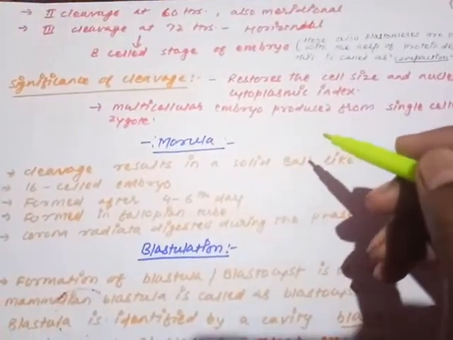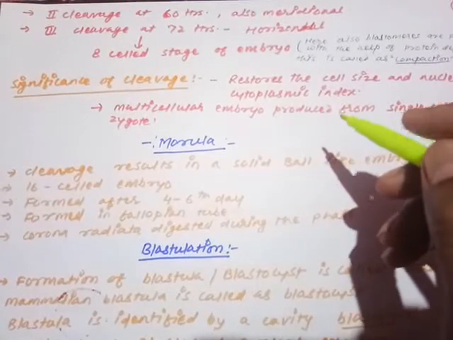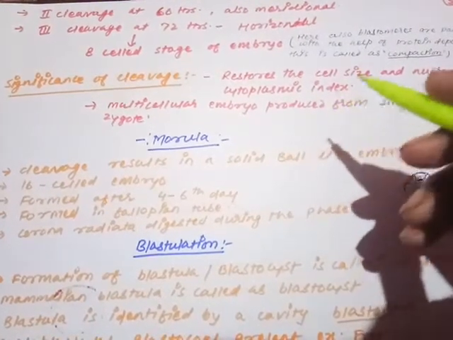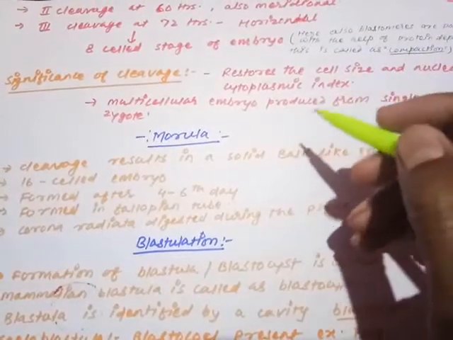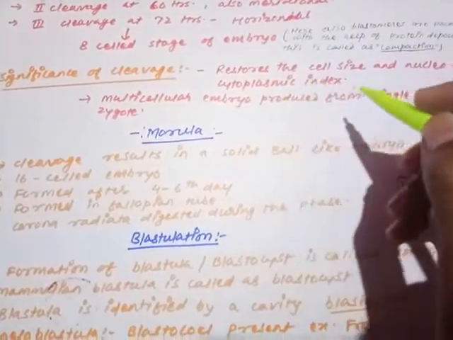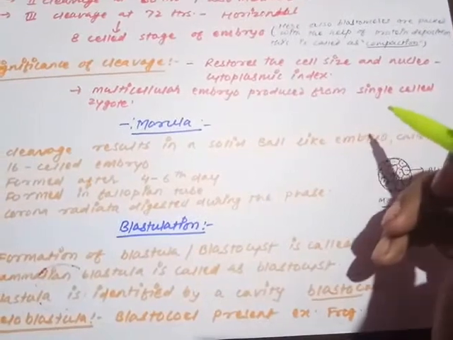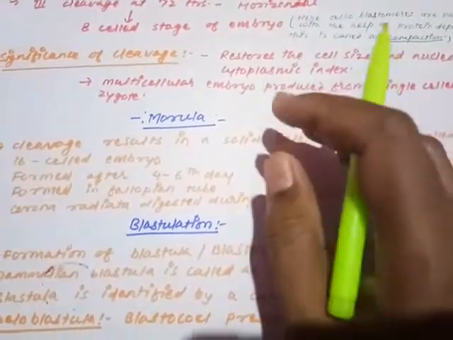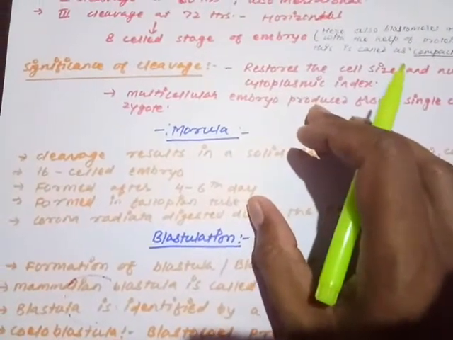Just now we have discussed that the 8-celled embryo is produced by continuous division, and division will continue till the formation of the embryo. So here the cell size and the nucleocytoplasmic index are restored, and a multicellular embryo is produced from a single-celled zygote. So that is the importance of cleavage.